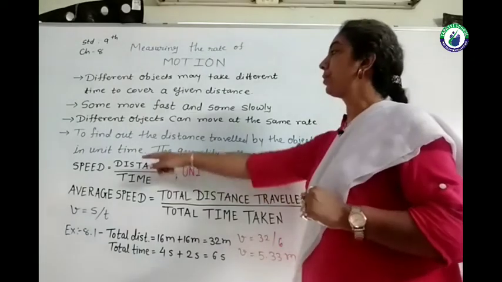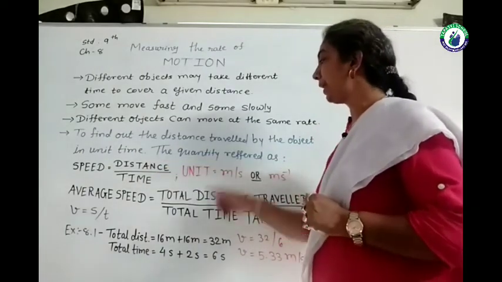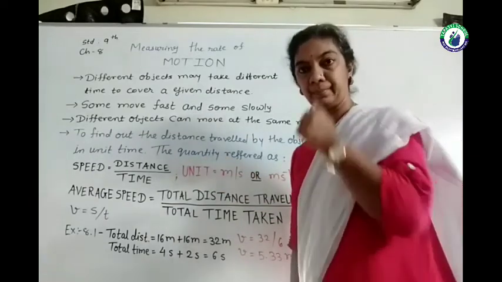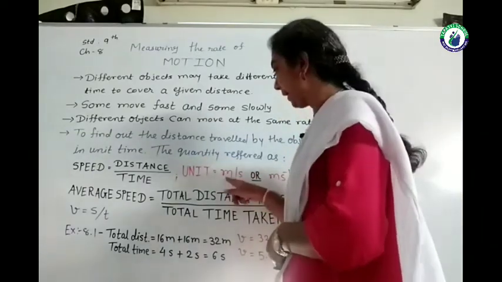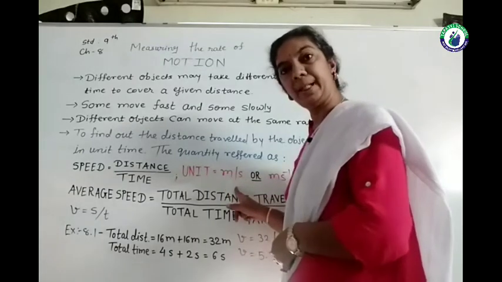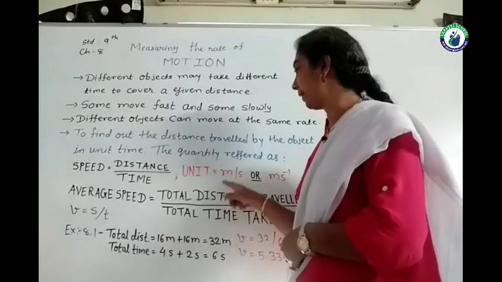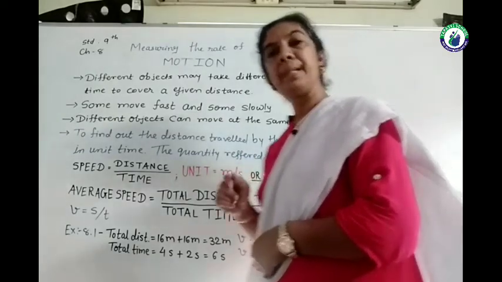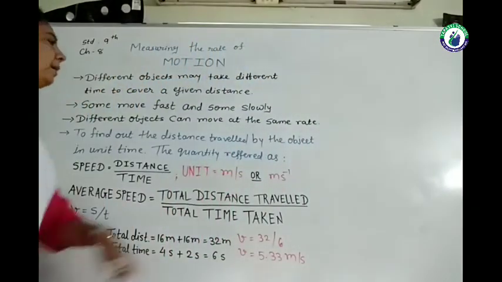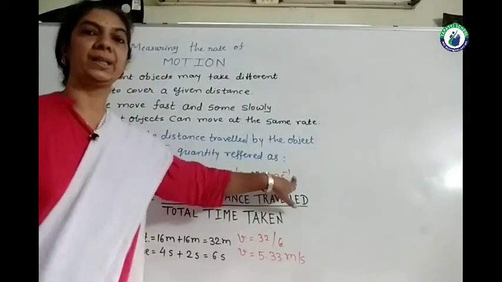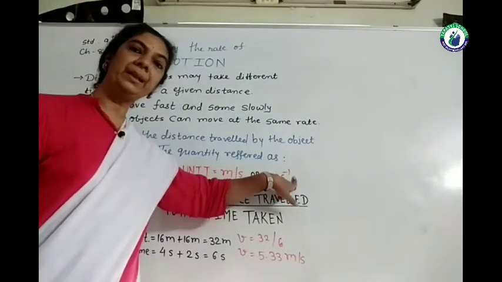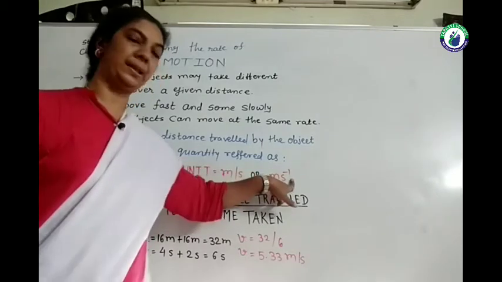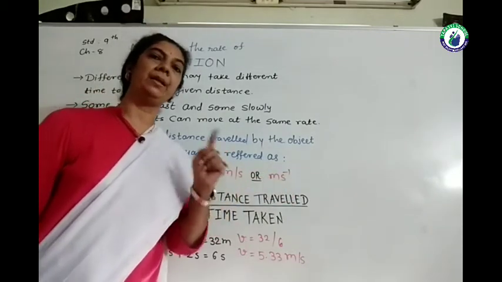So the unit which we are deriving for the speed is equal to meter upon second, which is pronounced meter per second, and in writing, meter oblique second. Besides that, we can write it as m s raised to minus 1, m s inverse 1, and this inverse means this second is in the denominator.